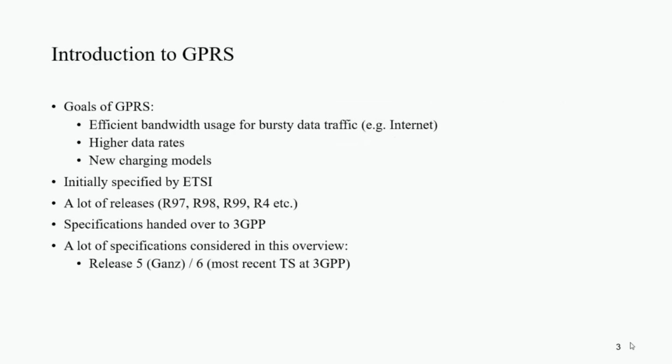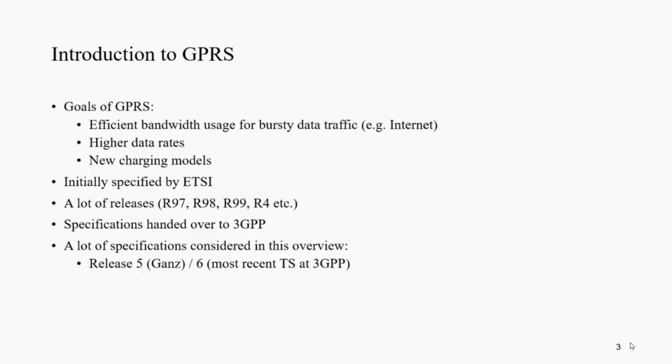The main purpose of GPRS is that we want to support data communication networks on the GSM network. But with this, some other objectives of GPRS are that we want to efficiently use bandwidth and accommodate bursty traffic on given resources. Another objective is to increase the data rate. The data rate is increased from 13 kilobits per second to 170 kilobits per second. In the GSM network, we charge voice with respect to time, but in GPRS, data is charged with respect to size, meaning in bits. So billing charges are modified so that we can accommodate data.